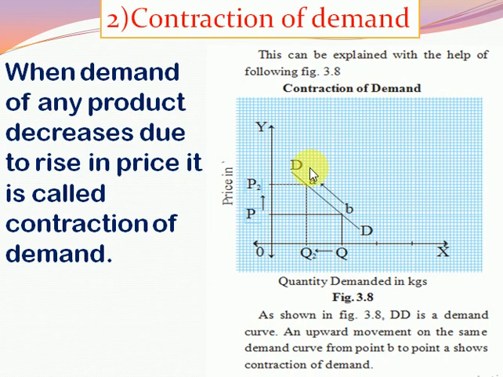Now in this graphical representation you can see that when price is P, demand is Q. When price is P2, demand is Q2. It is the demand curve. You can see that the demand curve shows an inverse relationship between price and quantity demanded. When price increases, demand decreases; when price decreases, demand increases. When the demand of any product decreases due to rise in the price, then it is called contraction of demand.